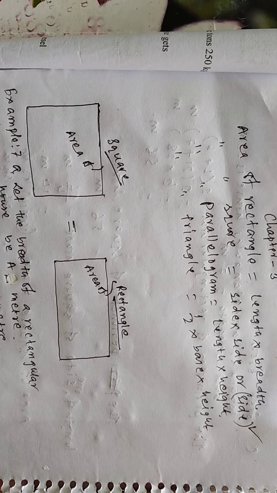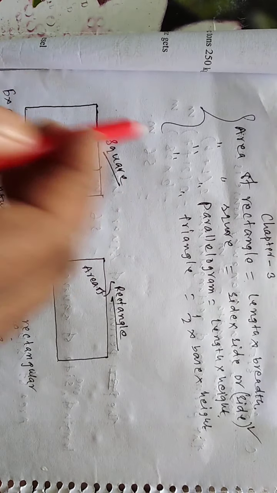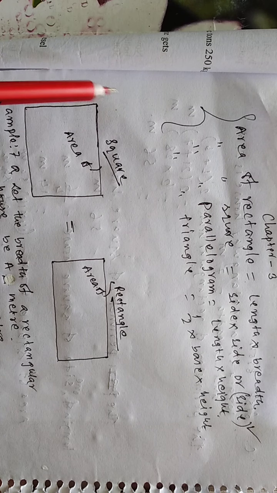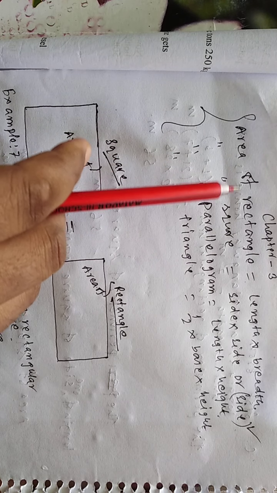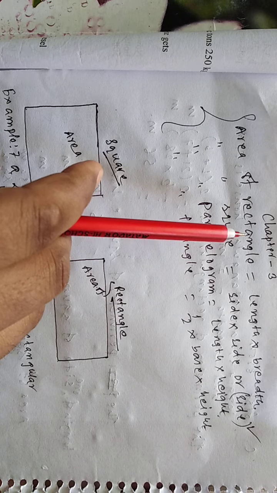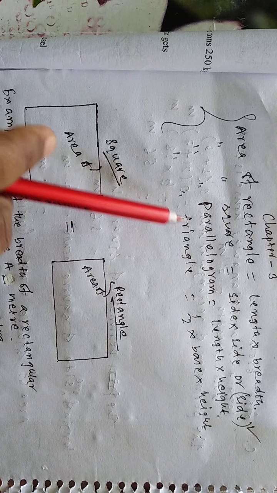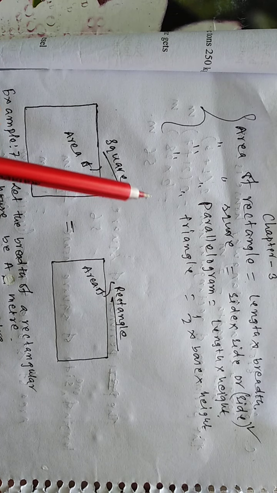Before starting chapter, you have to memorize 4 formula. Already you have done in class 5. Nevertheless, I will discuss the formula and you will memorize. The first formula, area of rectangle. Second formula, area of a square, area of parallelogram and area of triangle. Already you have known about the shape of rectangular, square, parallelogram and triangle.